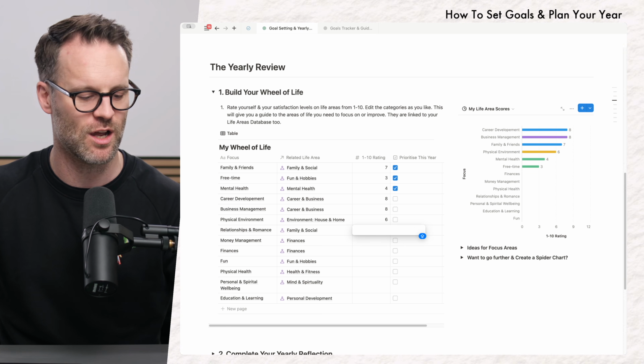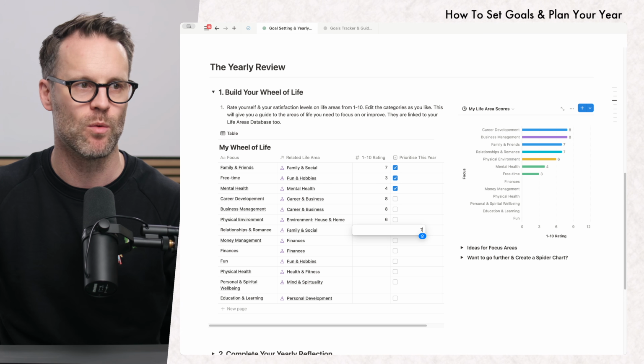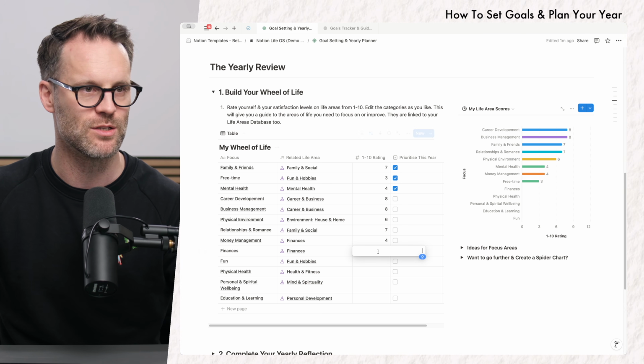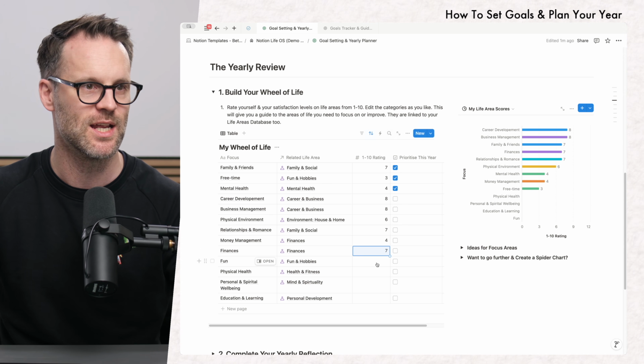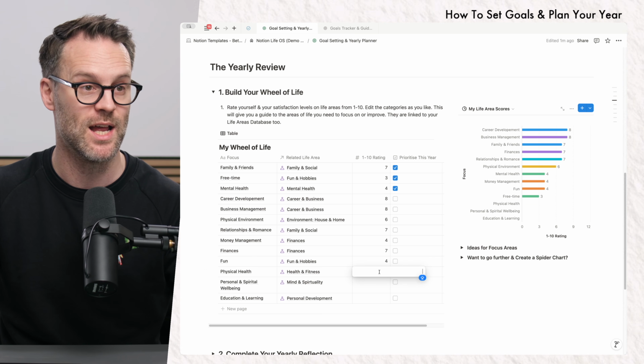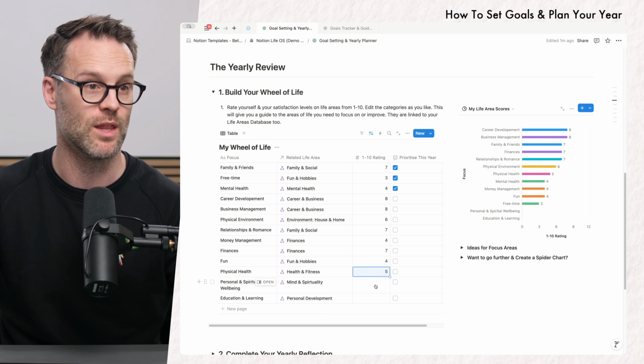So this just starts to get you thinking about where you stand. Money management is a low one. There is some, but it's not going well. Finances are okay. Fun, I need to give myself more time to do that. Physical health, I could spend more time on that.